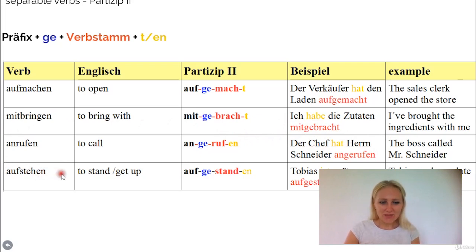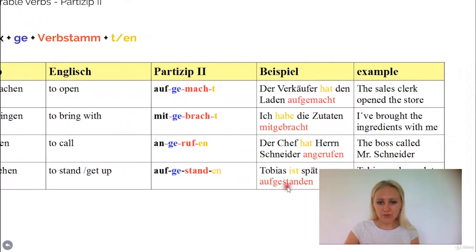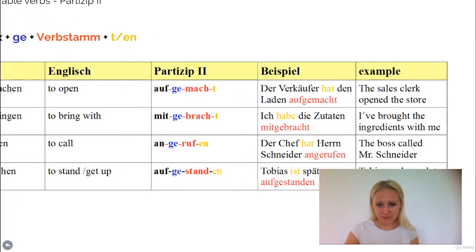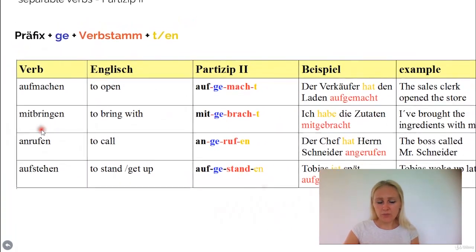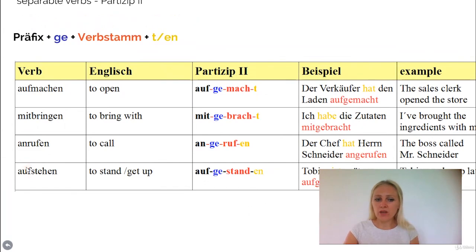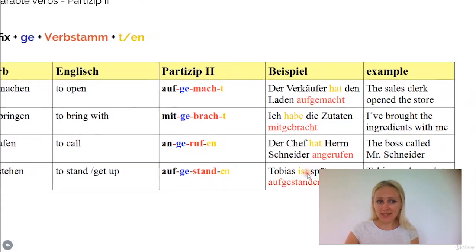So aufstehen means to stand up or to get up. Has two meanings, so it becomes aufgestanden. It's irregular, the stem has changed, the ending is en. Tobias ist spät aufgestanden. Tobias woke up late. Okay, so you have to form this one here with sein, because it belongs to a verb of movement, where you're moving yourself from the position of sitting or lying to standing up. Aufstehen. Okay, to stand up or to get up. This is what it means. Aufstehen. Have to form it with sein.